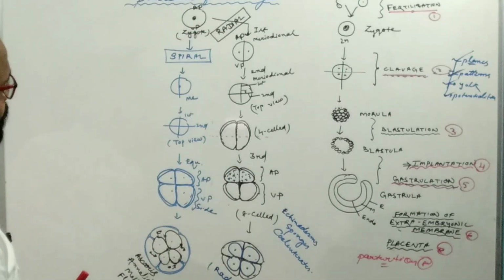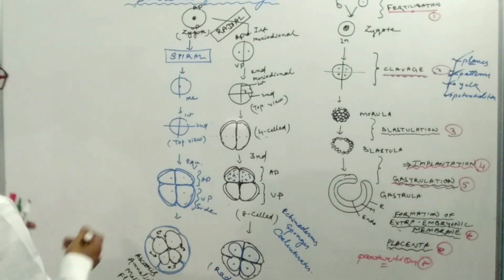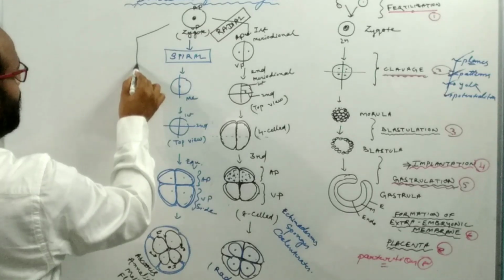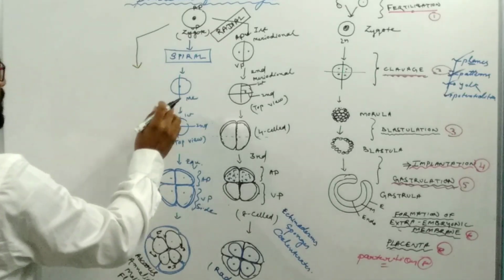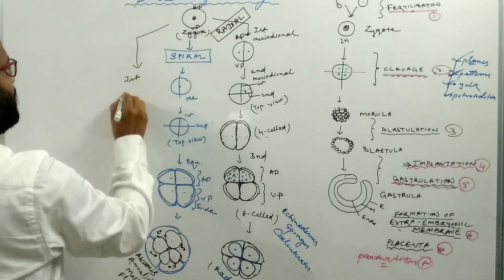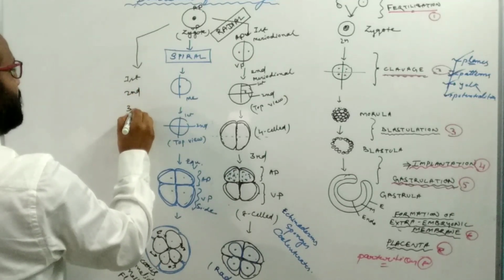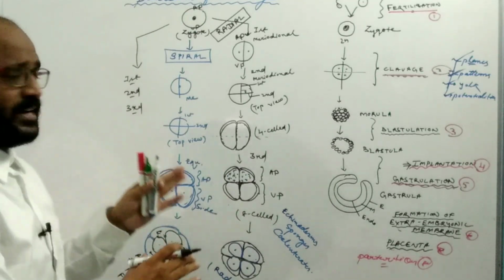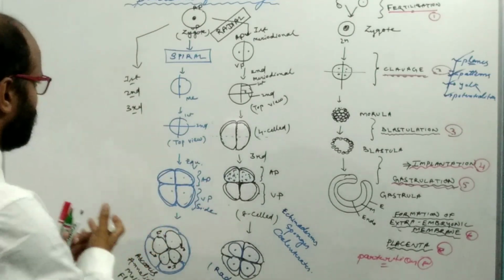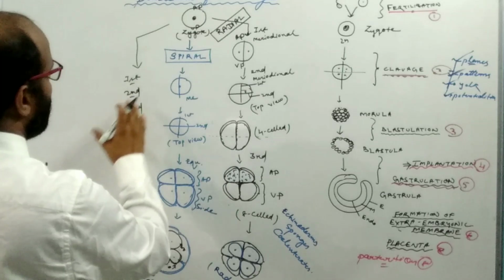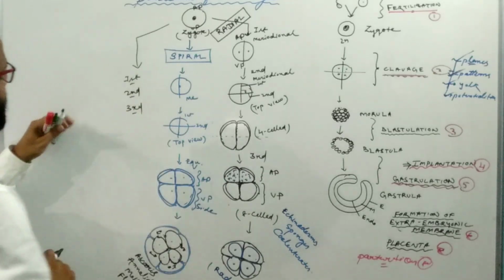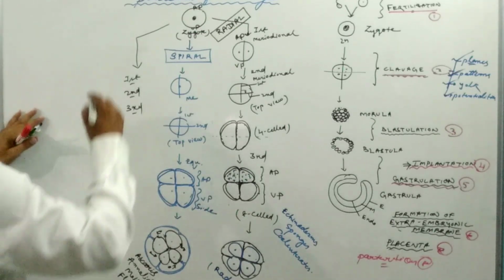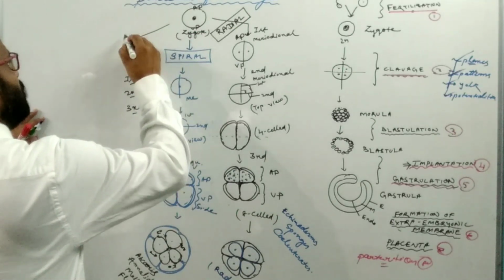Another type of cleavage pattern is the biradial. If the first cleavage plane, the second cleavage plane and the third cleavage plane do not pass at right angles to each other, then such a pattern is known as the biradial cleavage pattern.